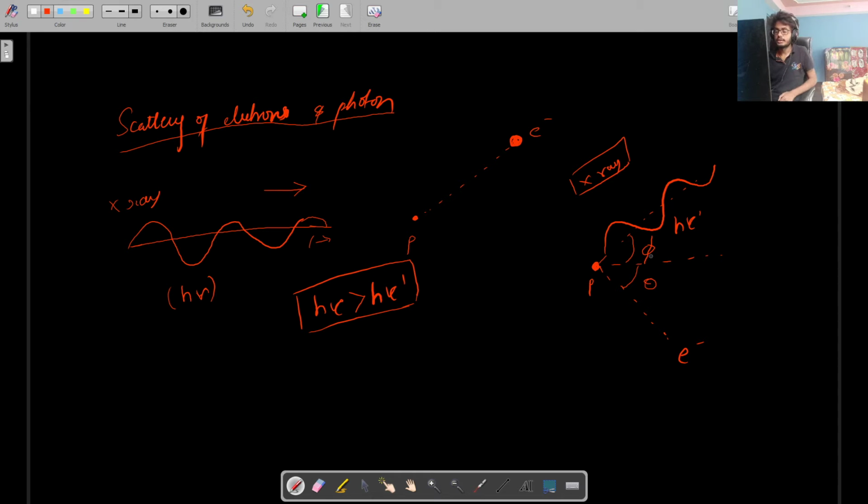So the Compton effect is when an electron and a photon collide against each other at a single point, the electron gets scattered in one direction and the photon gets scattered in the other direction. So this is the scattering.